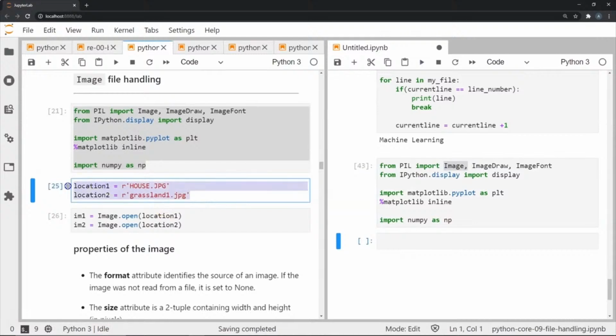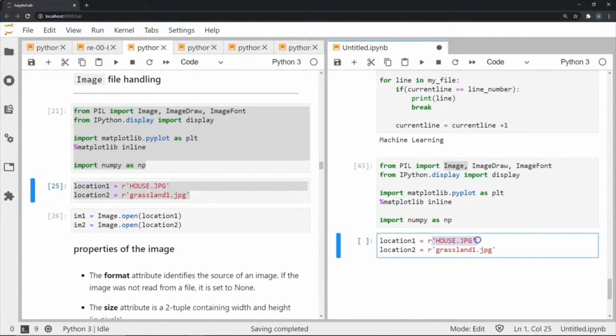So what I'm going to do is I'm going to store certain file locations in 2 variables. So it's basically 2 strings. I've attached this prefix R to say that this is a raw string.